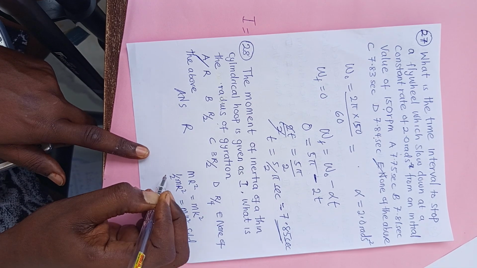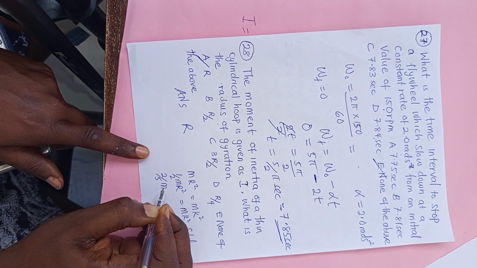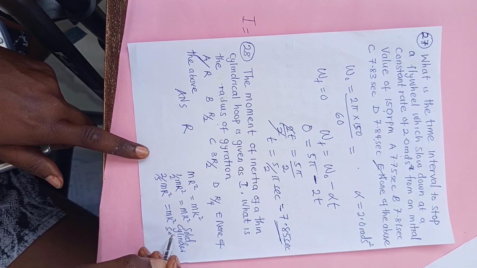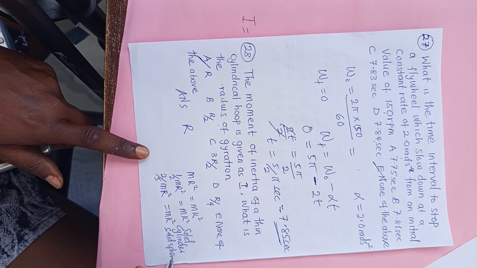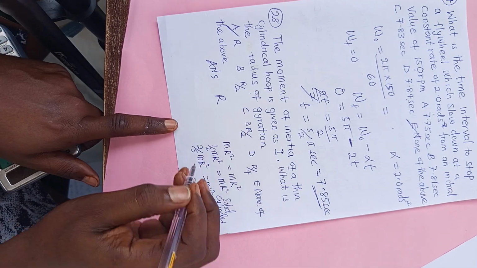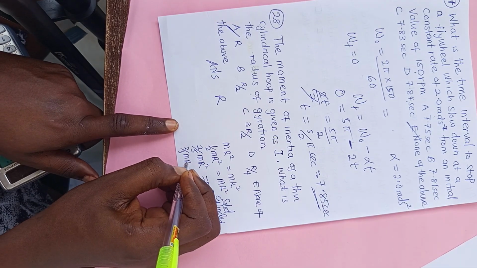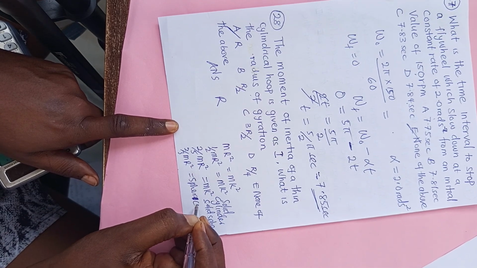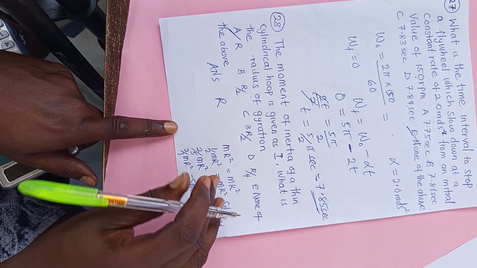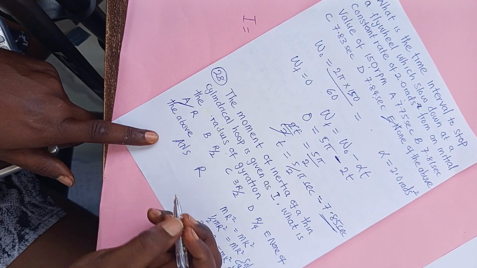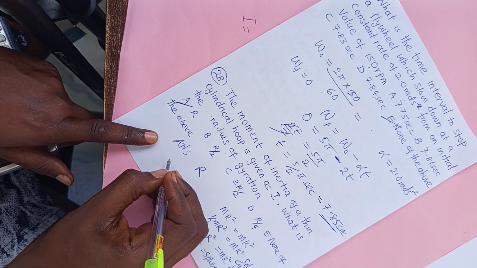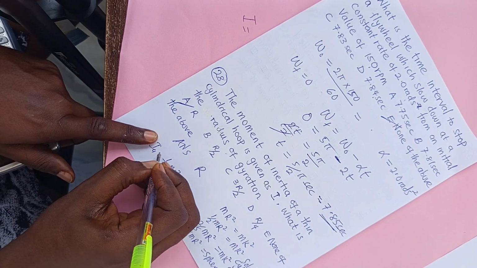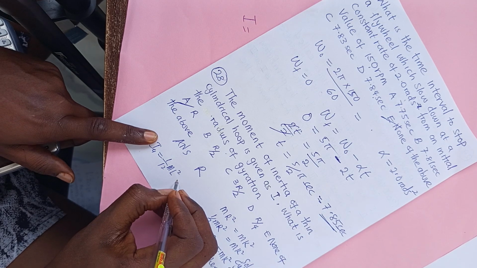For solid sphere, it is 2 over 5 mr square, the same thing as mk square. Then we have 2/3 mr square for spherical shell. We have another one, 1/12 ml square, about the center of a uniform rod.